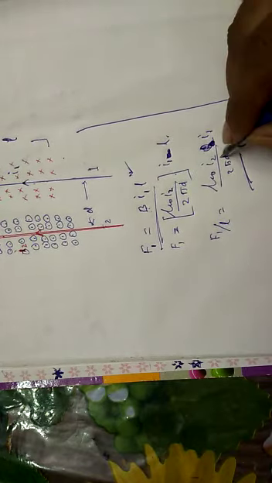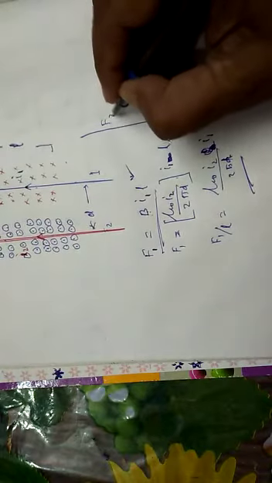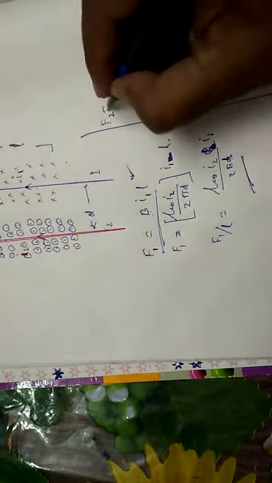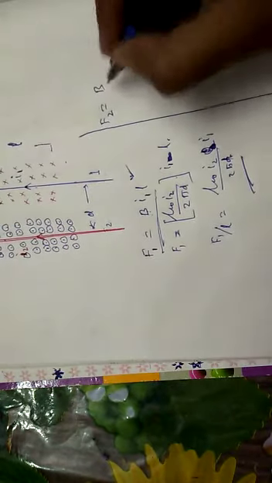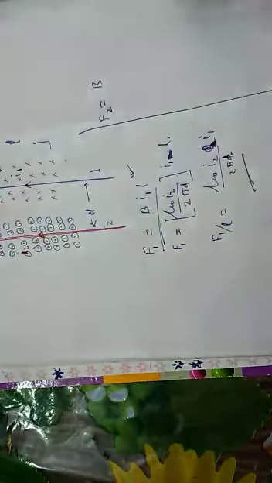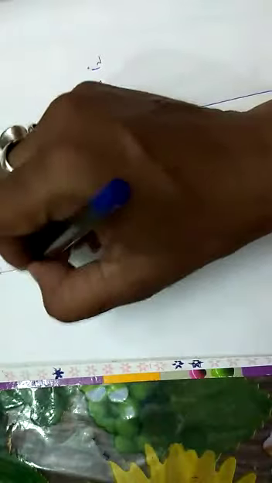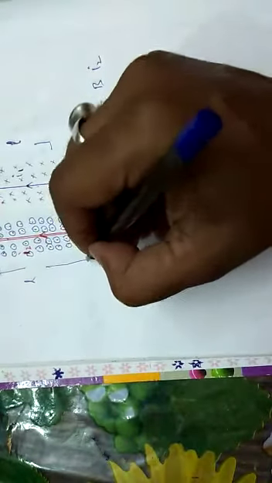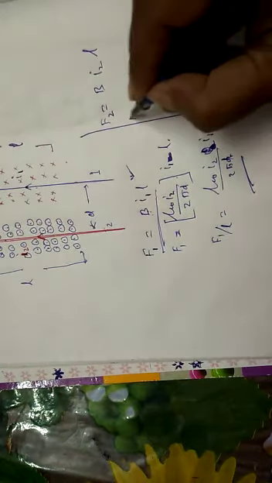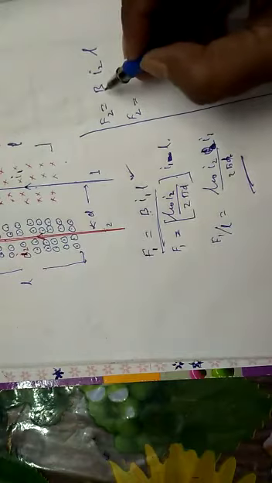Clear? Now let's see what is the force on wire number 2. Let it be F2. Again B is the magnetic field, the current in wire number 2 is I2, and if we consider this much length, that is L, then the force experienced by wire number 2 is B I2 L. And who will provide B?